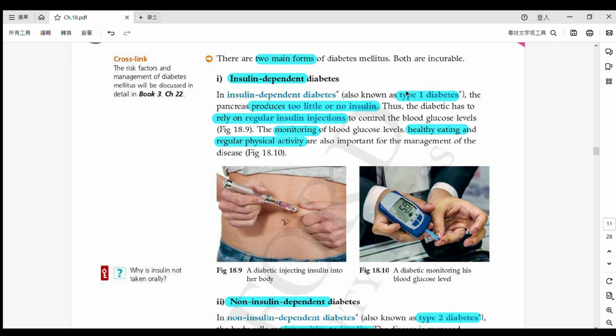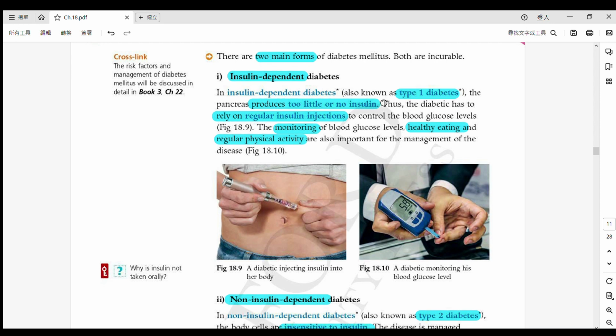So what happened to the people with type 1 diabetes？佢哋會點呢？They can produce too little, 或者係 they cannot produce any insulin。最主要嘅原因，the major factor is that they cannot produce enough insulin。Alright, so therefore they need to depend on the insulin。佢需要依賴 insulin 啦，所以 they need to have regular insulin injections，一個有規律嘅定期嘅 insulin 注射啦。Alright, to control their blood glucose levels.